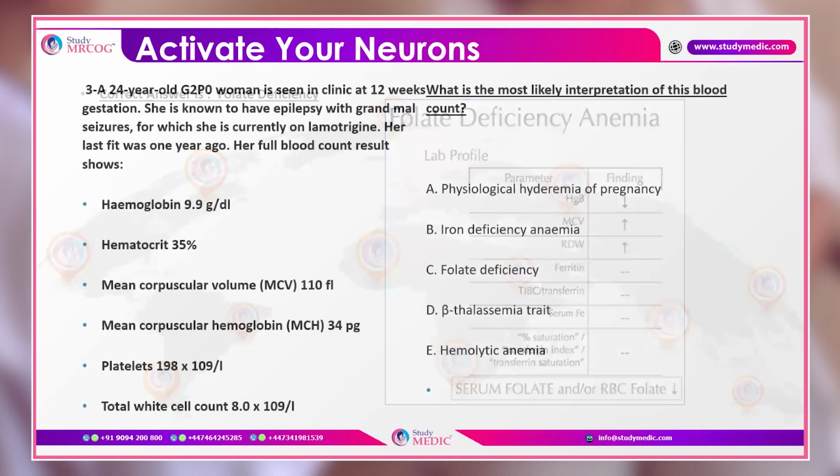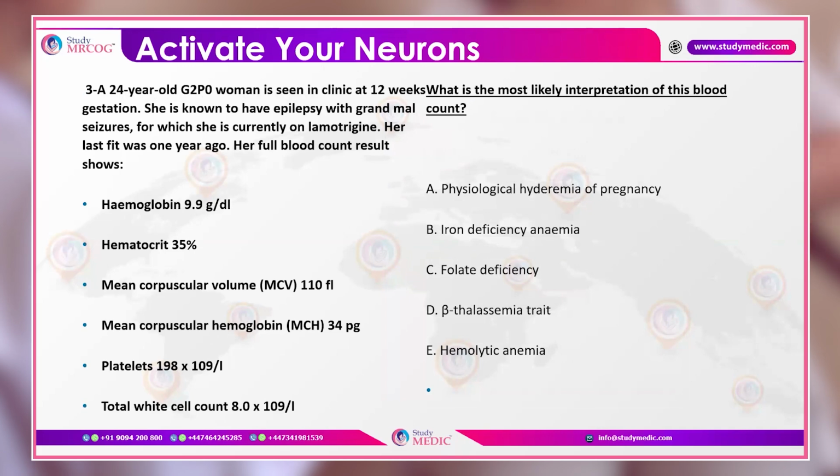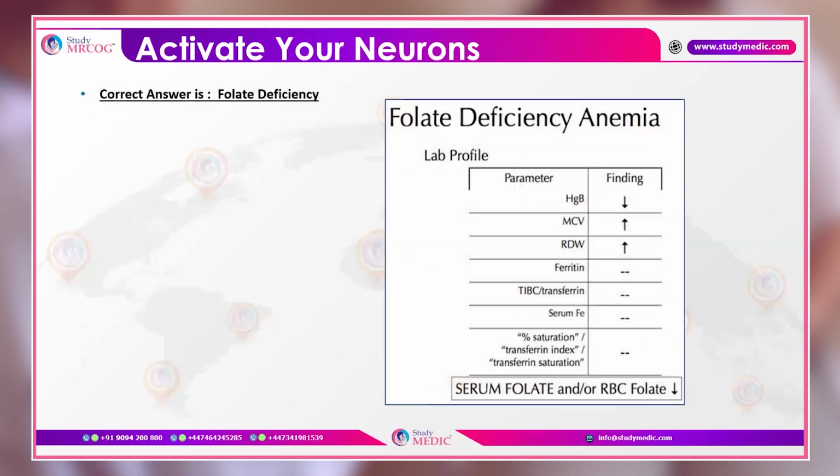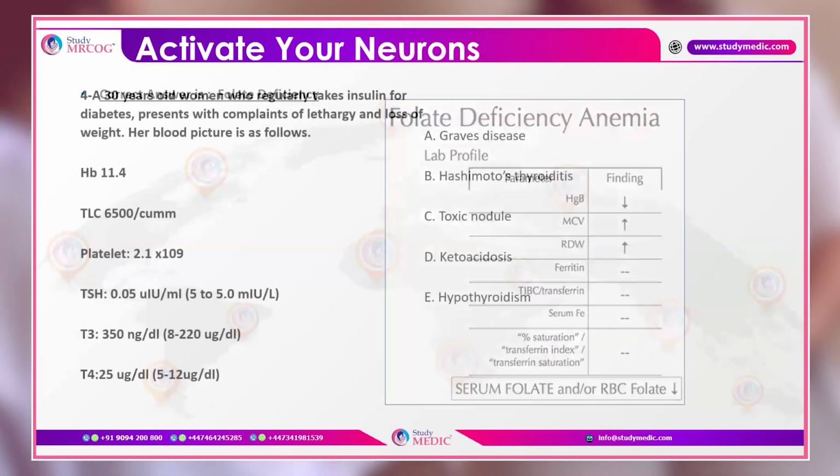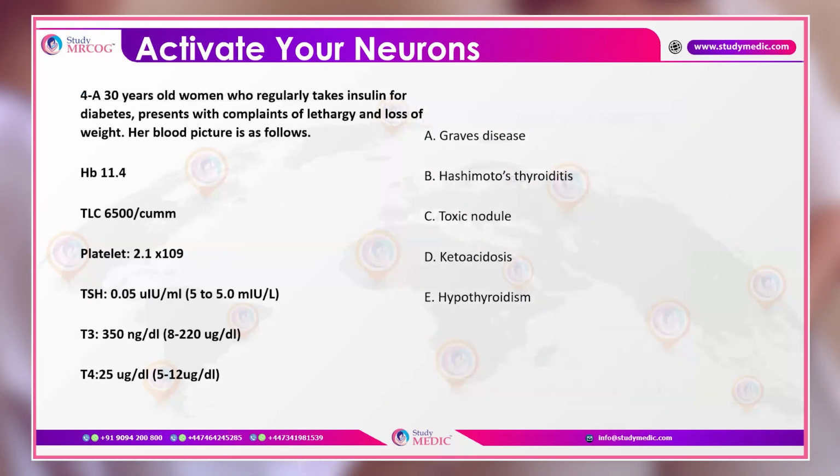If you have a look, you can see that mean corpuscular volume here is 110 femtoliters, so this is going towards the higher side. So this is basically folate deficiency anemia, in which MCV would be raised. All other parameters would be going towards the lower side, but MCV can be raised. So this can be megaloblastic or folate deficiency anemia.